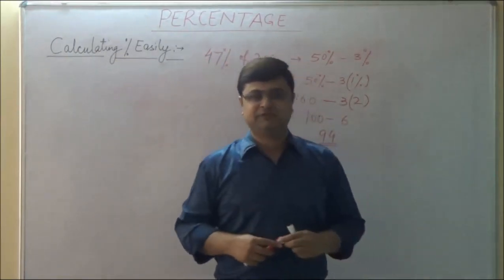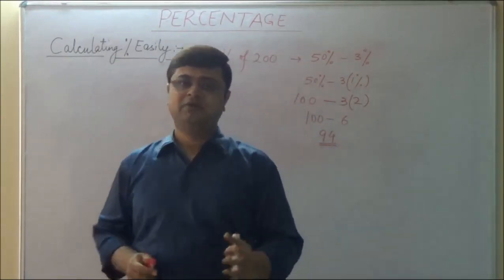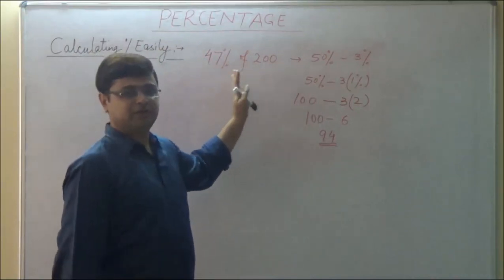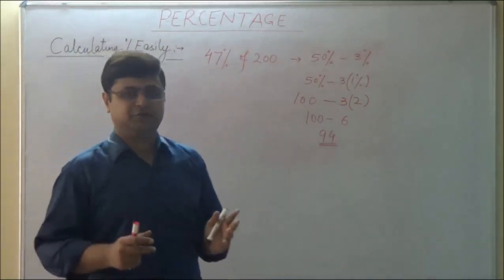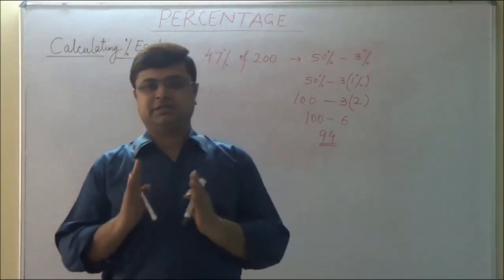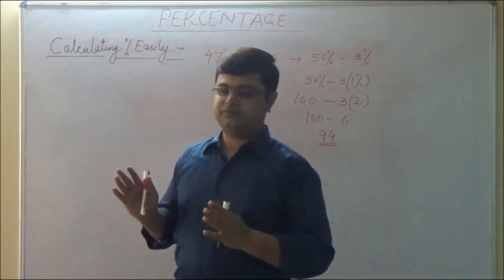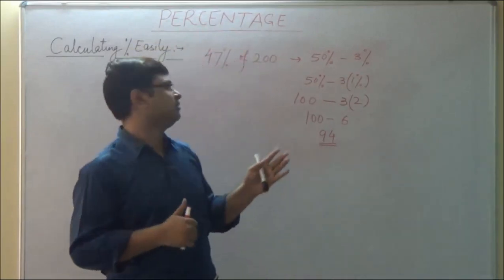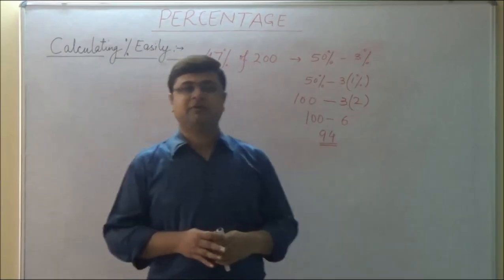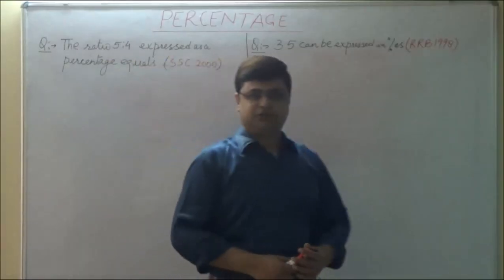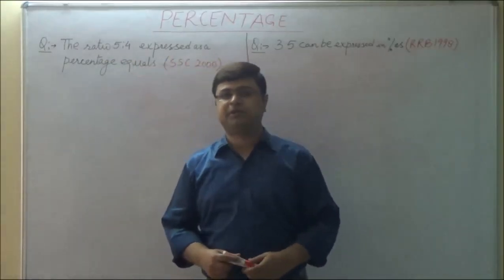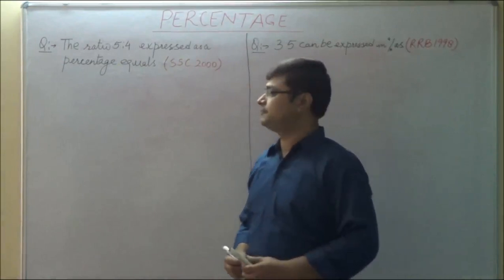Without multiplying, actually we have calculated 47% of 200. Or any number you can calculate, any percentage. You just need to break the percentage into simple divisions which are easier to find out as compared to the multiplication method of percentage. Let us take some questions which have appeared in competitive examinations in past years.